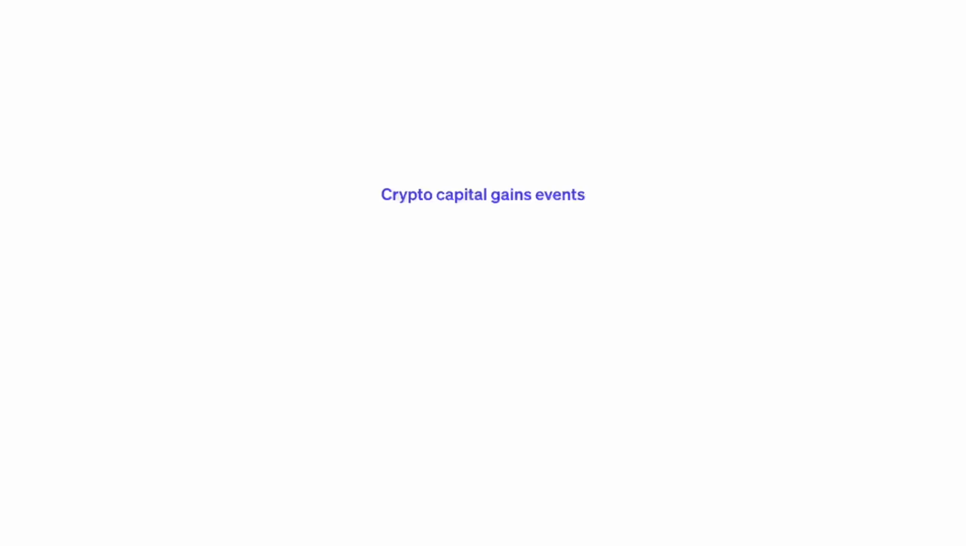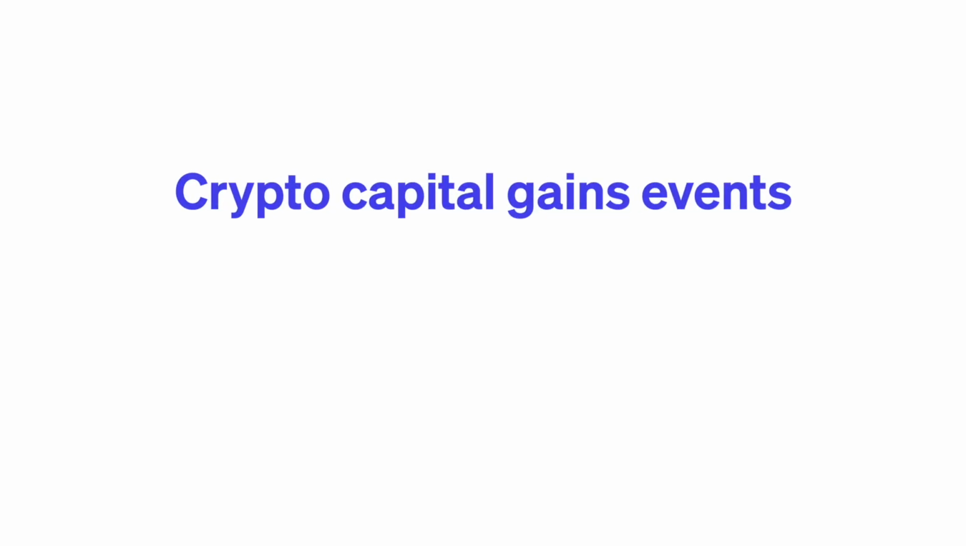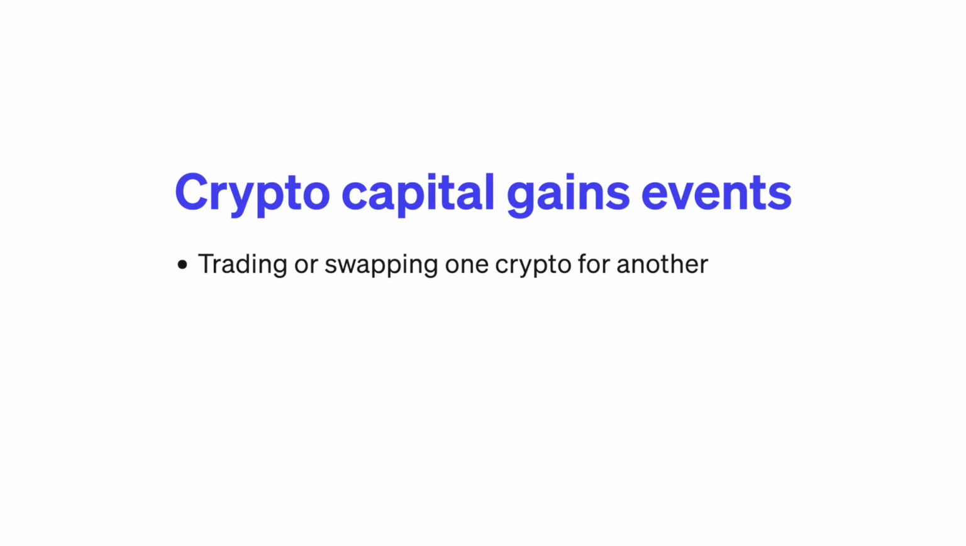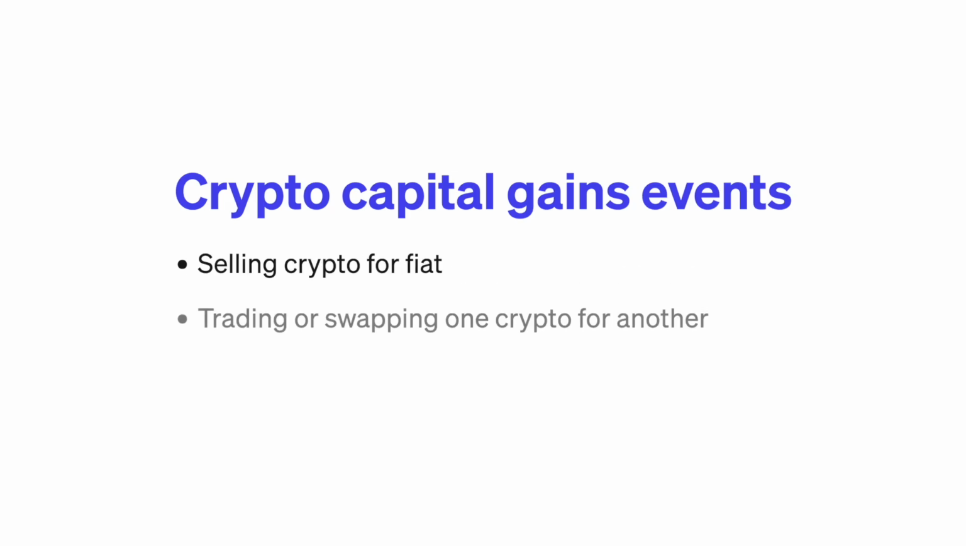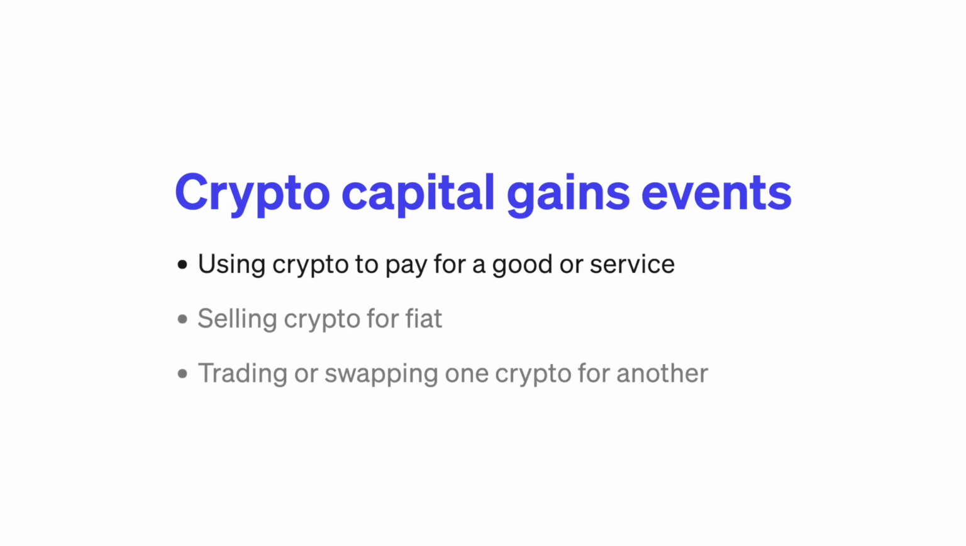Be aware, you realize a capital gain or loss every time you sell or swap crypto, even if you don't receive fiat currency in return. Common examples of crypto capital gain events include trading or swapping one crypto for another, selling crypto for fiat, using crypto to pay for a good or service.